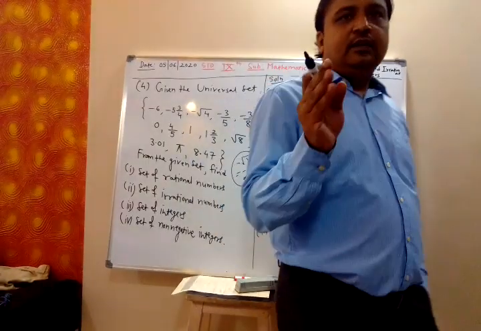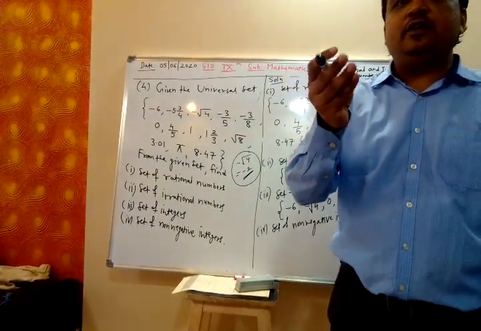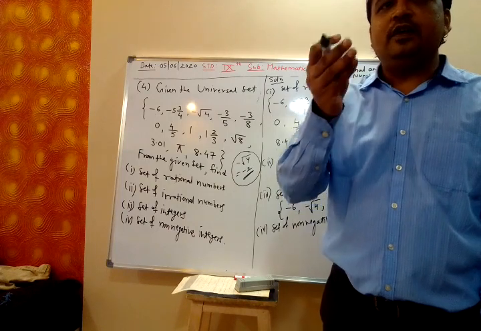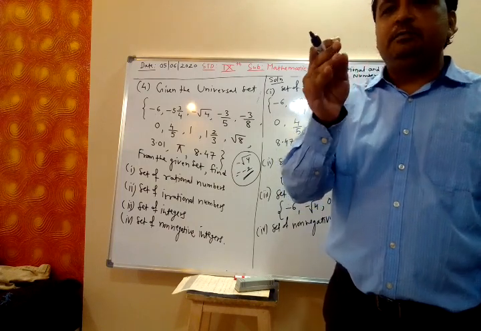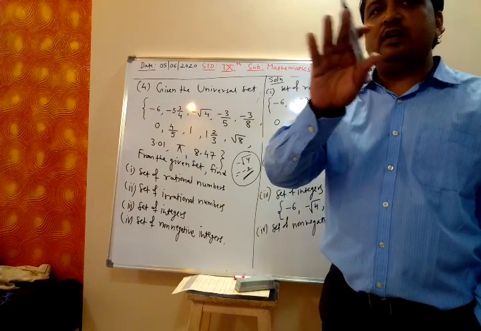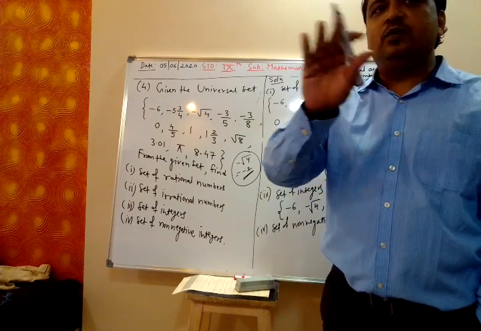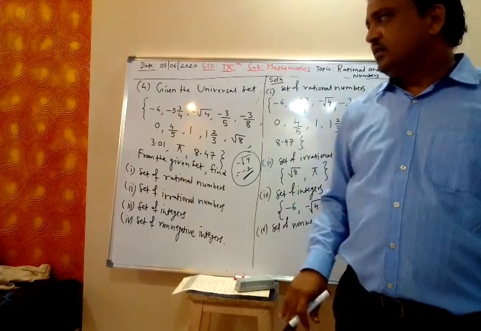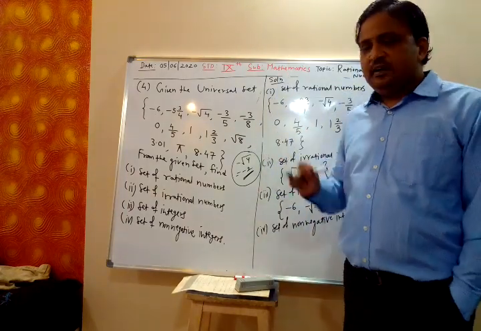Is it clear? The same thing is there for natural numbers, whole numbers, and integers. Between 1 and 2 there is no natural number, no whole number, no integer. Is it clear?